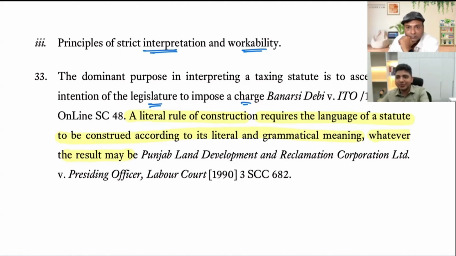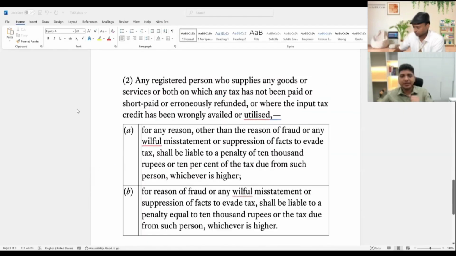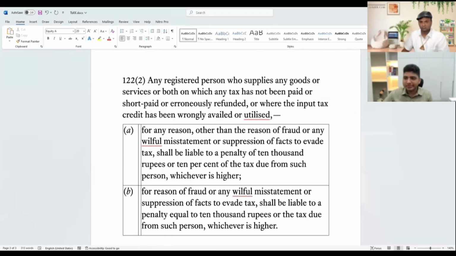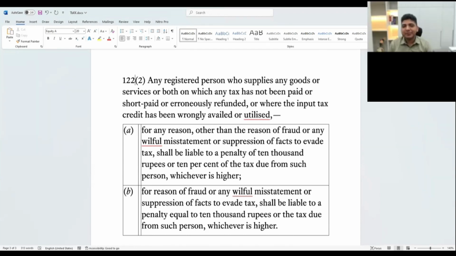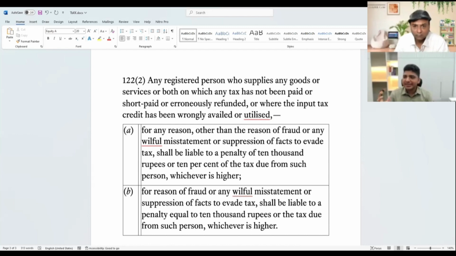Let me take you to section 122, subsection 2. We must understand that in GST, we have section 9 that creates a levy of tax. There is section 50 that creates a charge for interest. Section 47 creates a charge for late fee. There is section 122 that creates a charge or an imposition of penalty. So 122.1 covers around 21 cases. 122.2 is actually a mirror image of 73-74.